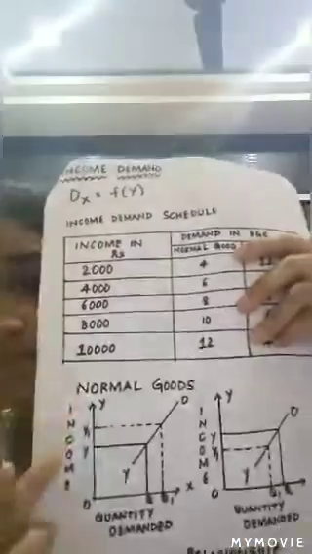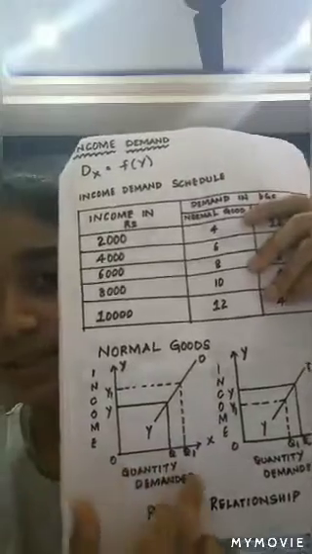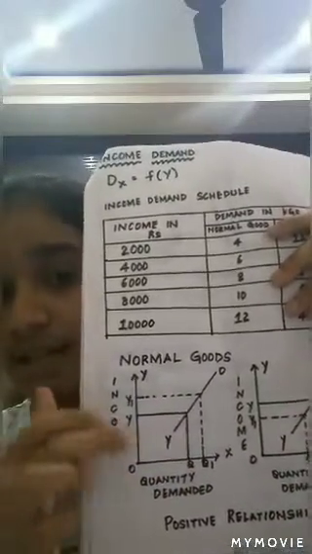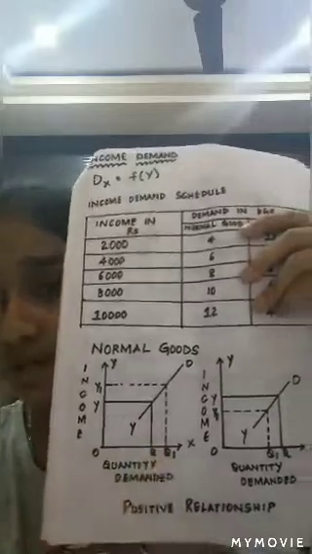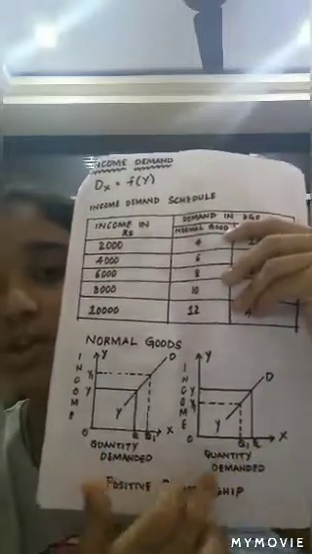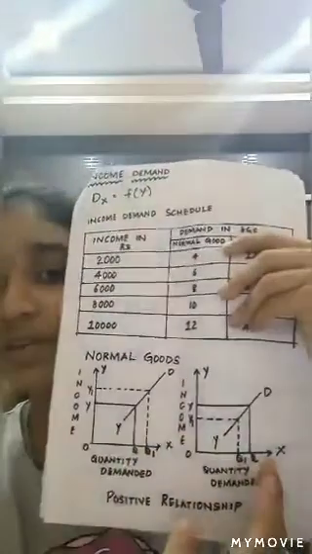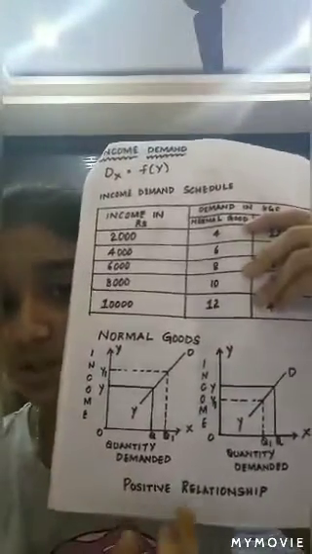Here if you see, that is normal goods, when your father's income is taken on the y-axis and the quantity demanded is taken on x-axis. When your father's income has increased from y to y1, we can see that there is an increase in the quantity demanded from q to q1. And when your father's income has decreased from y to y1, we can see that the quantity demanded has also decreased from q to q1. So with a decrease in the income of your father, there is a decrease in the quantity demanded. And in case of normal goods, we can say that there exists a positive relationship.